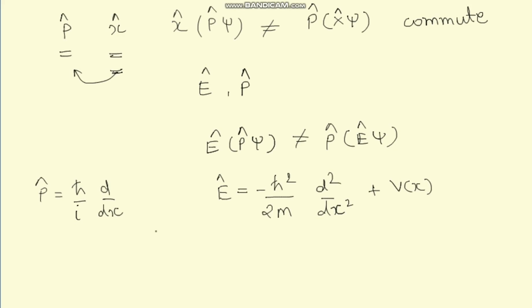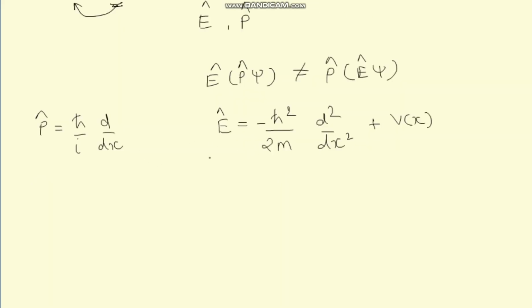Remember, the uncertainty principle applies to one direction only. So if we are taking the x direction of momentum, then we must also consider only the x direction of the energy. That means the energy associated with the x coordinate.